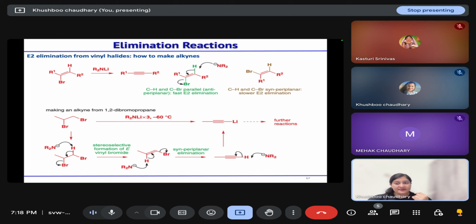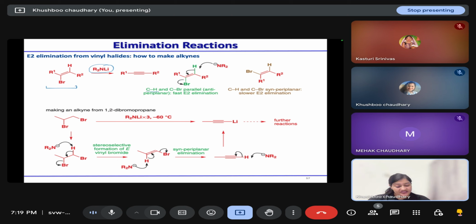Then E2 elimination from a vinyl halide also takes place and it leads to the formation of alkynes. So if we have this vinyl halide and we are treating it with this base, the base will abstract the proton, leading to the formation of the alkyne and the leaving group will leave.